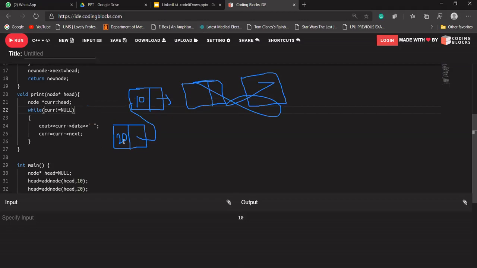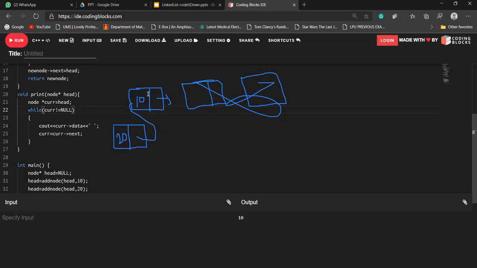So let's say our 20 and 10 is in our list. Rohit Keshwani is asking, what if we add a new node to the end of the list so that we don't have to update the head again? We'll discuss that, don't worry about it. We'll discuss insertion at the front, insertion at the back, and insertion at any point in the linked list, as we have discussed in the array topic.